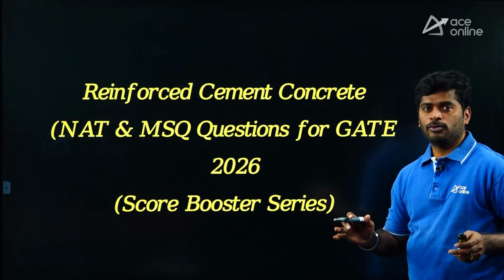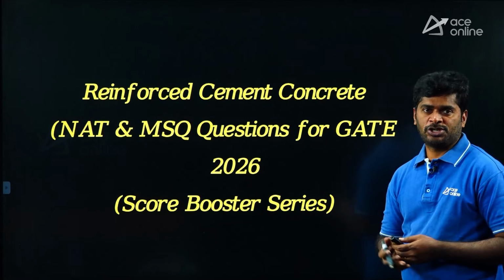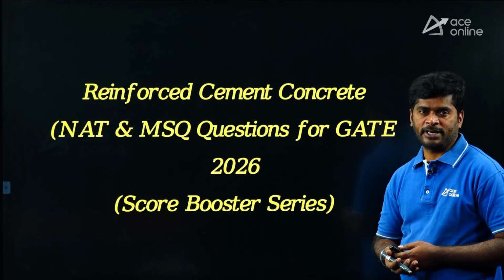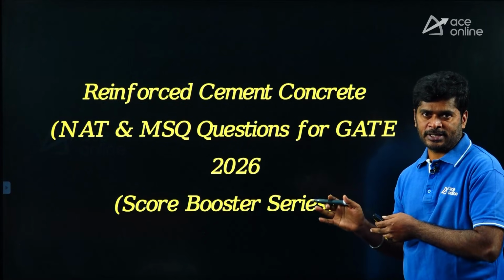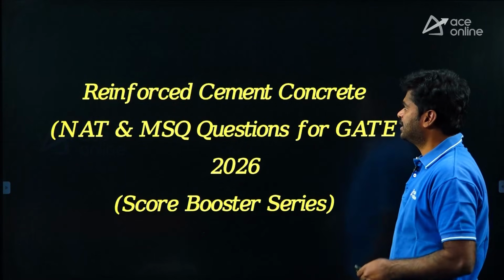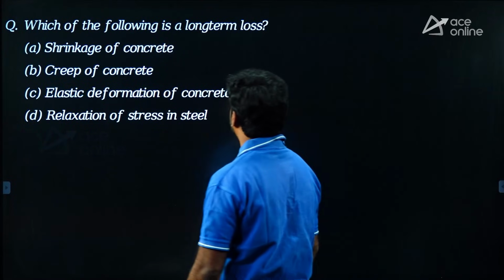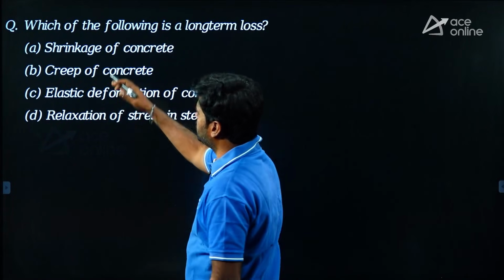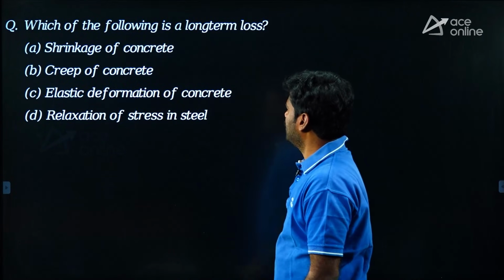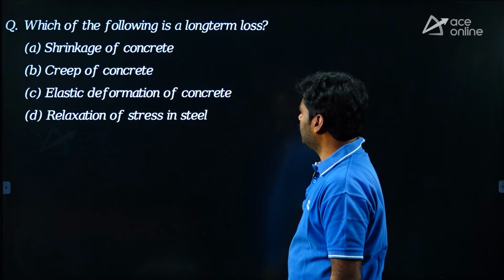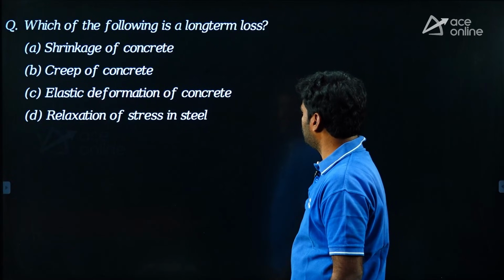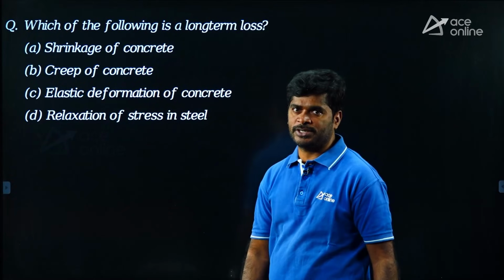Here I will give some of the best questions for GATE 2026 numerical answer type and MSQ. Let us see the first question from this series. Which of the following is a long-term loss? Options given: A. Shrinkage of concrete, B. Creep of concrete, C. Elastic deformation of concrete, D. Relaxation of stress in steel.